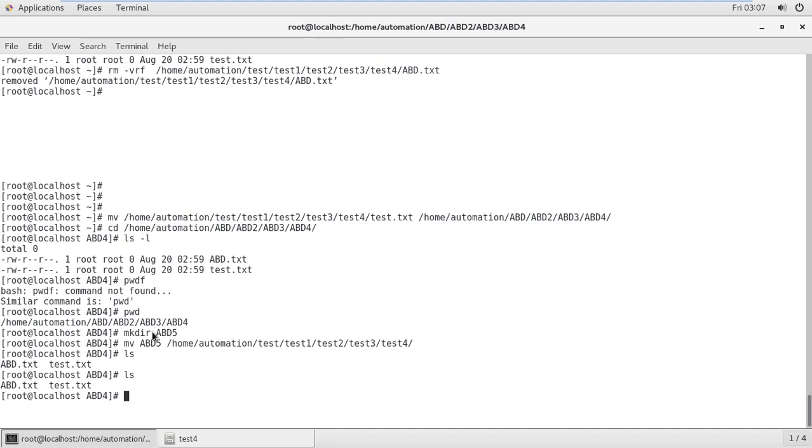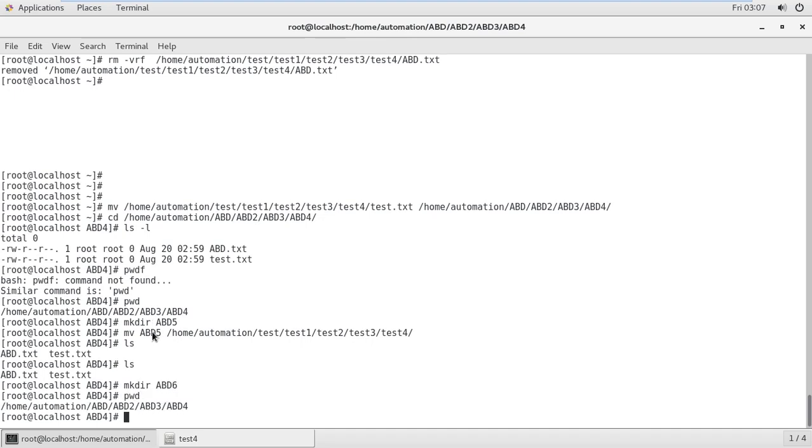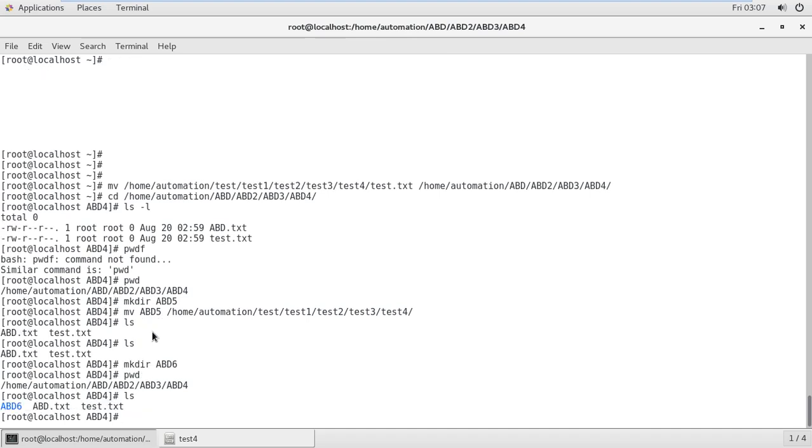But when you are copy and pasting, I want to create one more directory here, abd6, under abd4. I want to copy abd6 to automation taste.